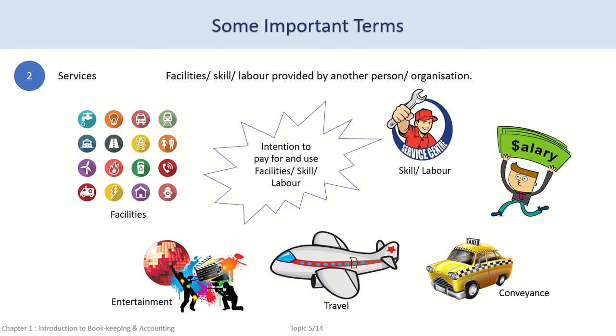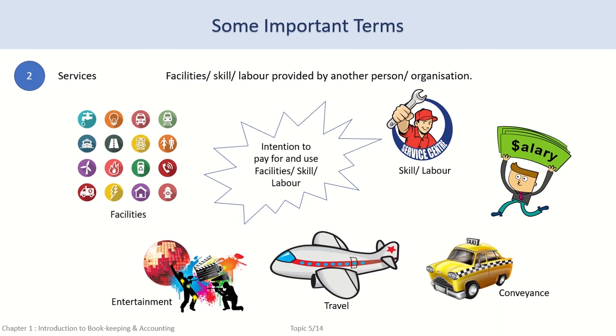Gas, water, and electricity charges paid to the concerned organizations for providing the facilities to live our life without any problem. Mobile, telephone, and internet charges paid for the facility to enable us to connect with people. Electrician charges for repair of an electric fault. Postage and courier facility to deliver our packages. All these are examples of services.